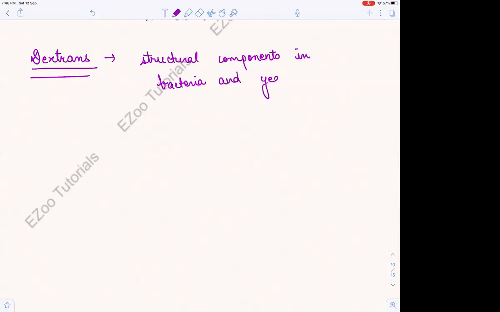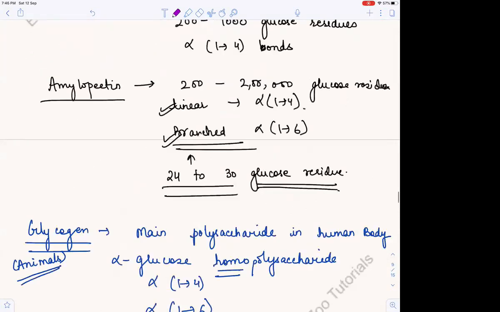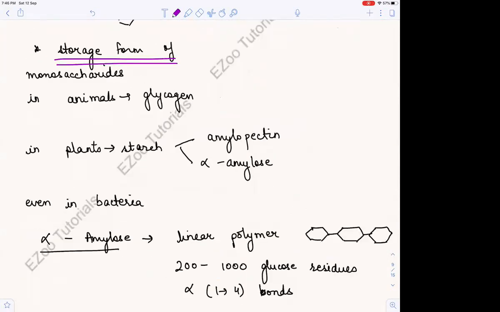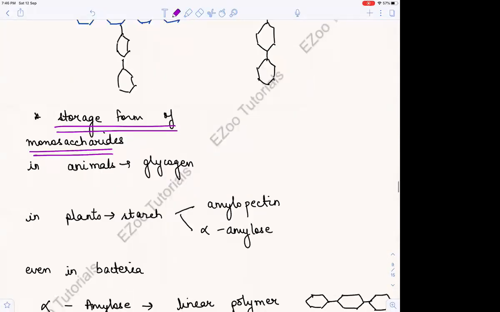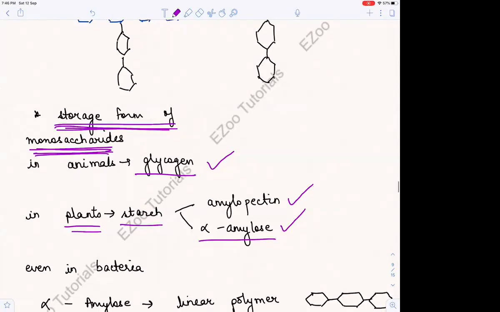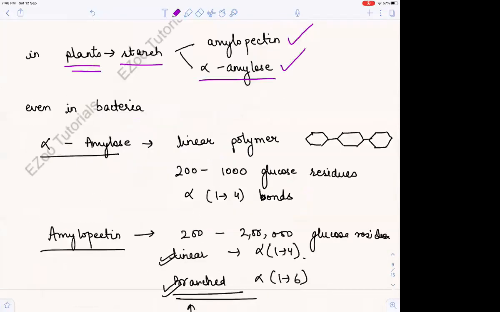We were saying homopolysaccharides are the storage form of monosaccharides. So in animals, there was glycogen, we did it. In plants, starch can be amylopectin or alpha amylose, we did it. In bacteria, we'll do it as structural components, which are called dextrins.